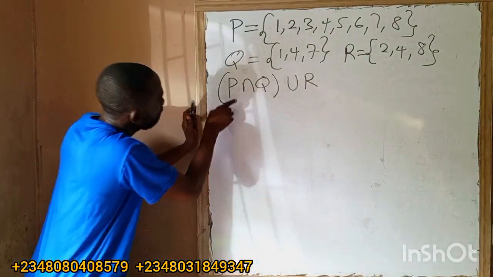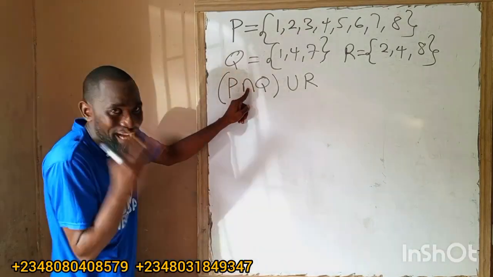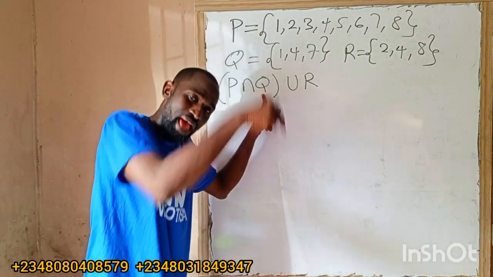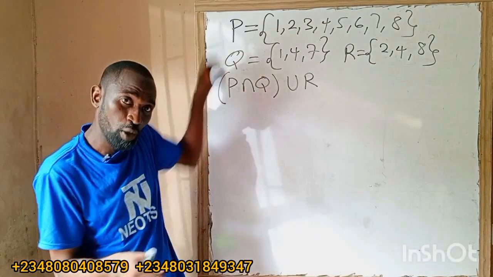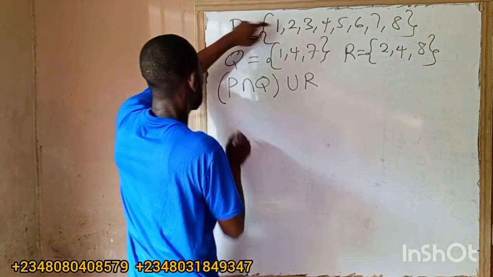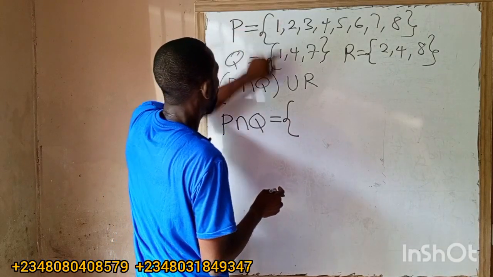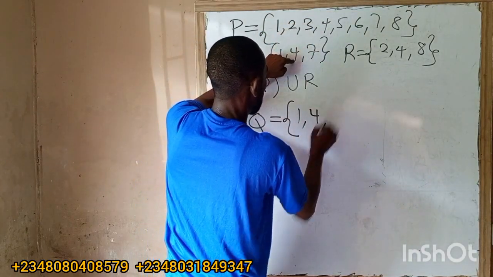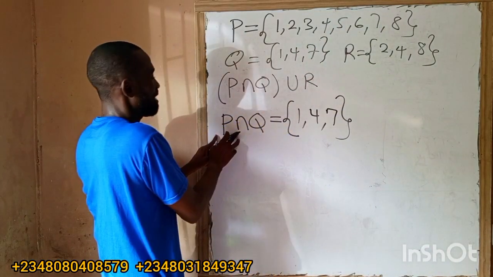So what's the first thing? I will solve this one first. What is the meaning of intersection? This symbol means and. What is common between P and Q? What I can see in P, I can also see in Q. That is the meaning of this symbol, intersection. It is common to P and Q. So what is common to P and Q? I have 1 here, I write 1 down, comma. 4 is here, I write 4 down, comma. 7 is here, I write 7 down. Okay? So these are P and Q.